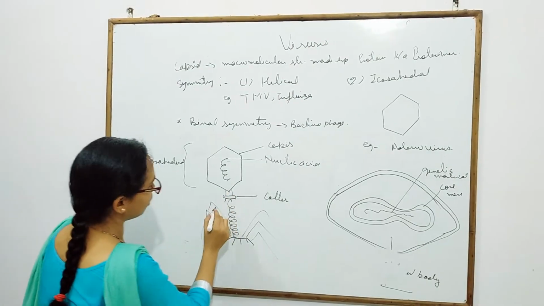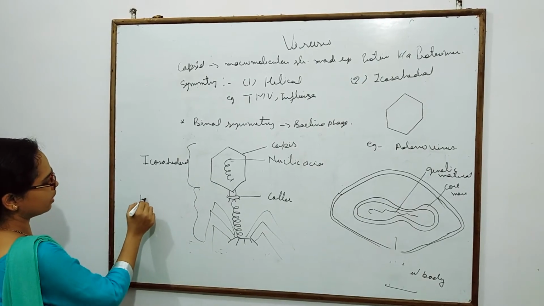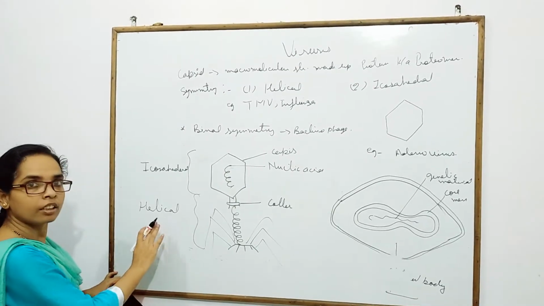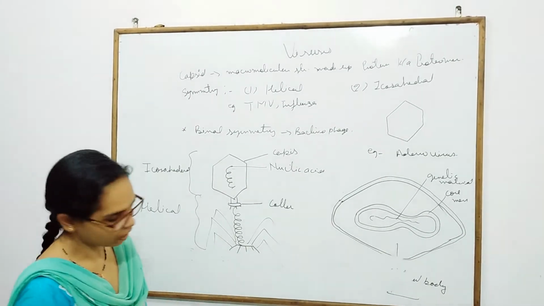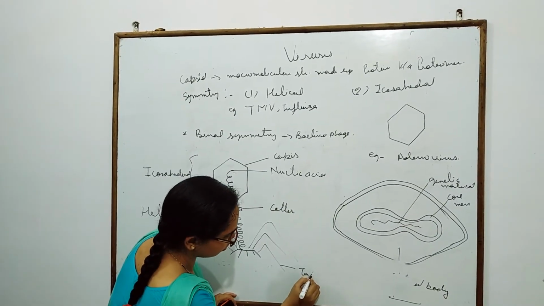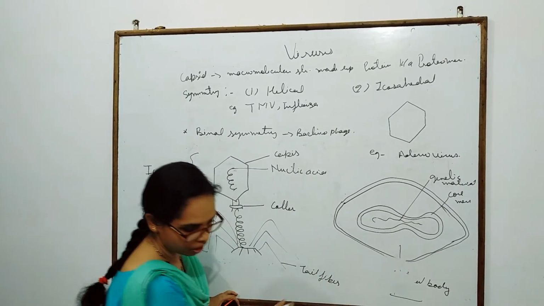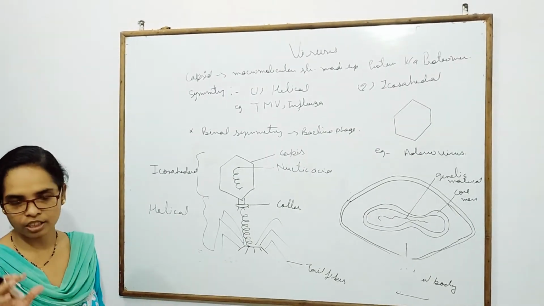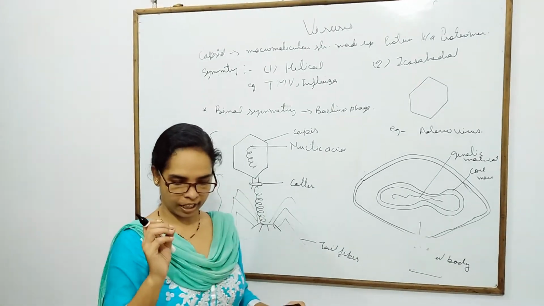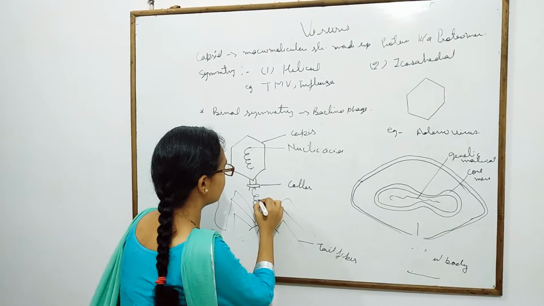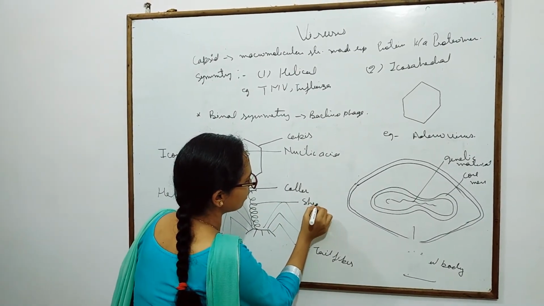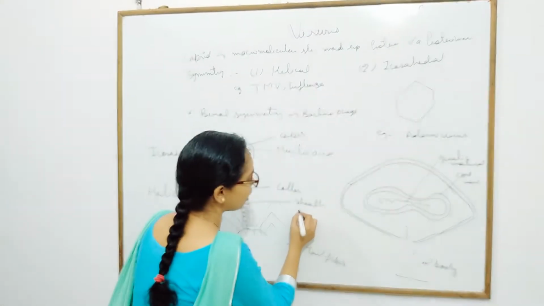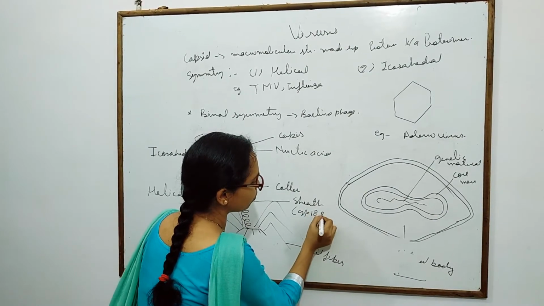This tail region has a helical capsid, so helical symmetry is present. This portion is the tail fiber. This is the base plate region, which basically consists of GP18 proteins.